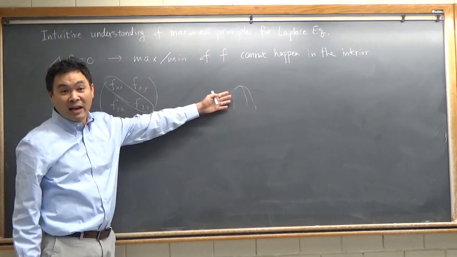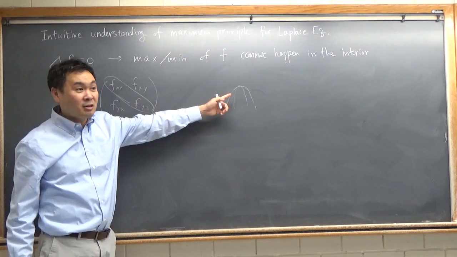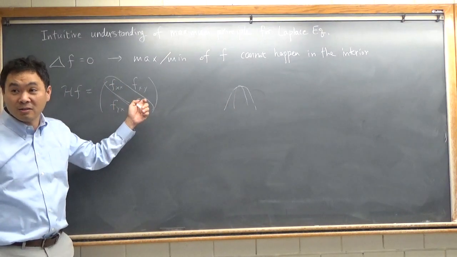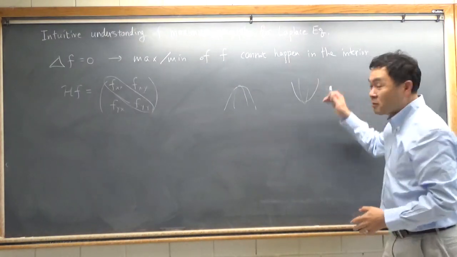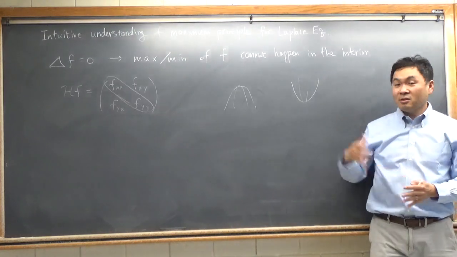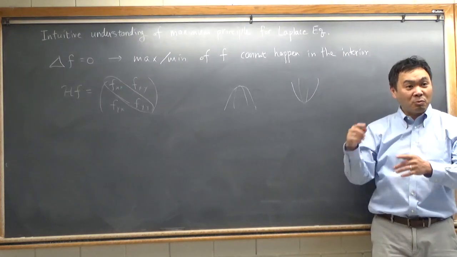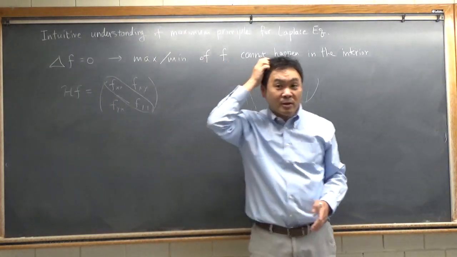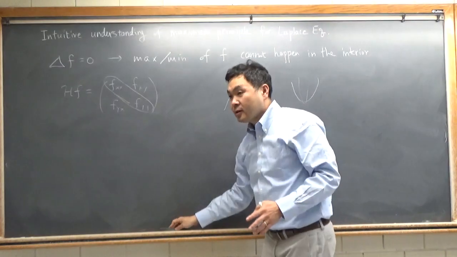If it has a maximum inside the domain, then you're going to have a shape like that, and of course, the sum of these two will be negative, right? Also, if you had a minimum inside the domain, then for the same reason, the second derivative in the x direction and the y direction would both be positive, so there's no way that it could be equal to 0. Does it make sense? Right?